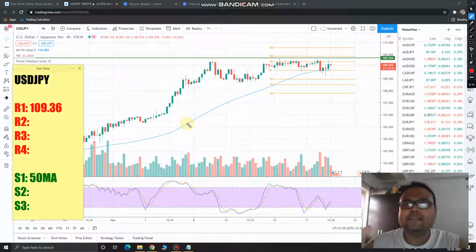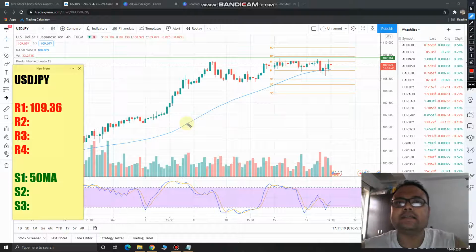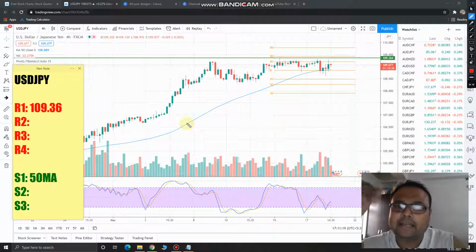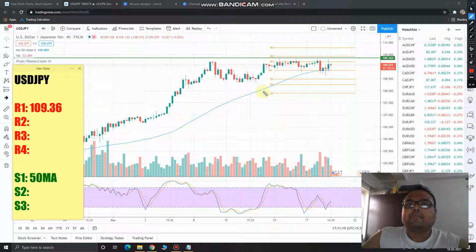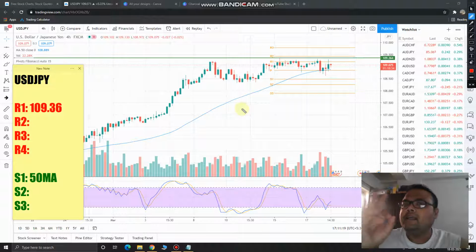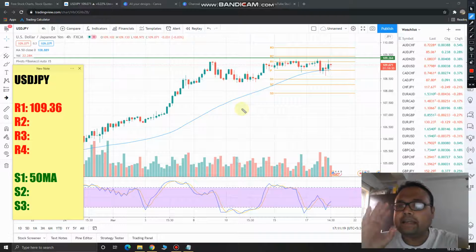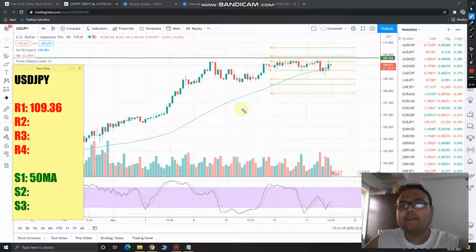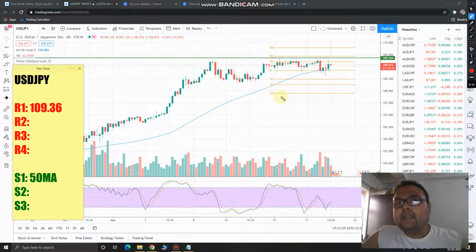Okay, so as I always say, trading in a trending market is easier in comparison to other markets. And when the market is in an uptrend, we just need to find the area of value, and then just be on the trade. And in an uptrend market, the area of value is always near the support.